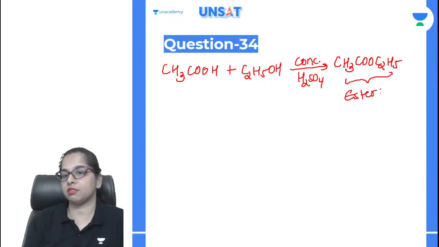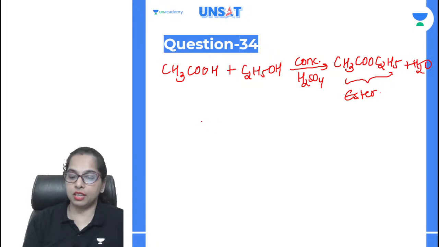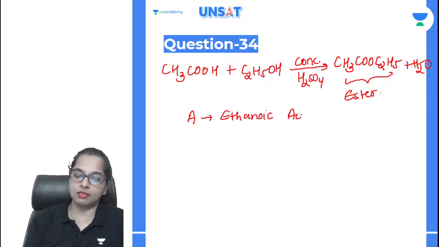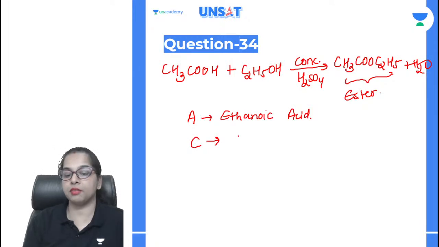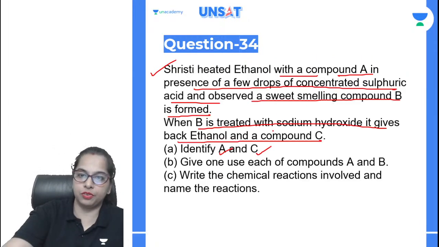We call it an ester, and the reaction is esterification. So what is A and what is B here? A is ethanoic acid. B is the ester. C is the sodium salt of ethanoic acid, or sodium ethanoate. You can write either over here.